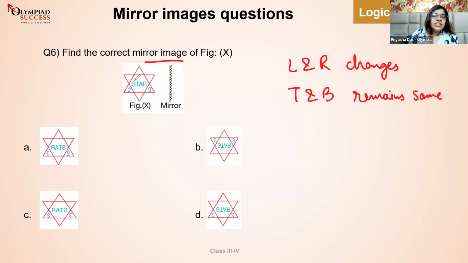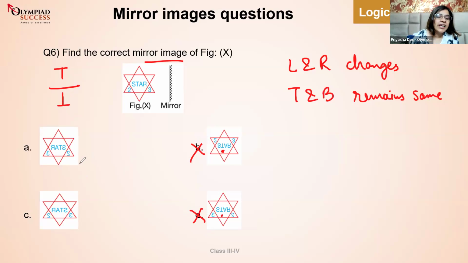See, if I write T like this, and if I see T like this, where the T is completely inverted, I understand it's not the mirror image, but the water image, because I'm writing it upside down. So therefore, option B and option D are bye-bye.